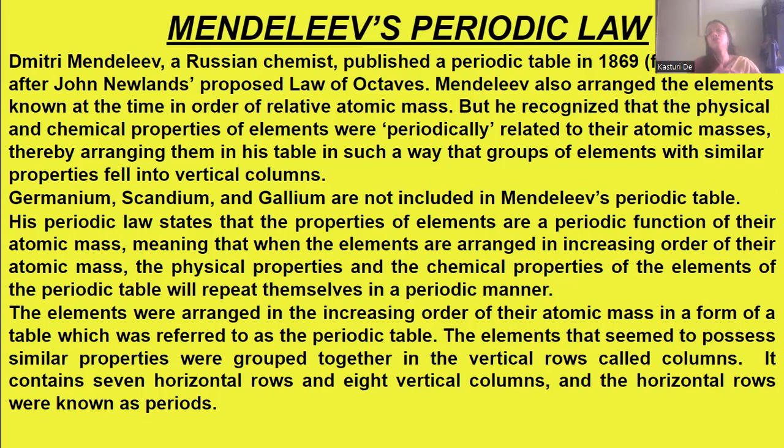Elements like germanium, scandium, and gallium were not included in Mendeleev's table. Why? Because they were not known at that time.